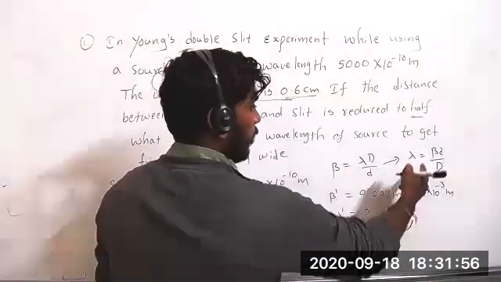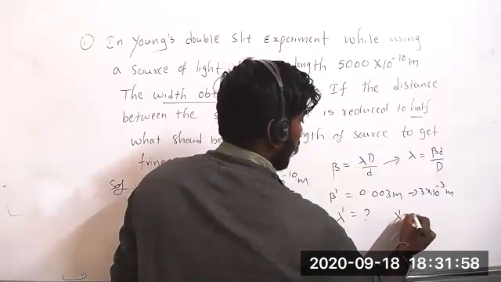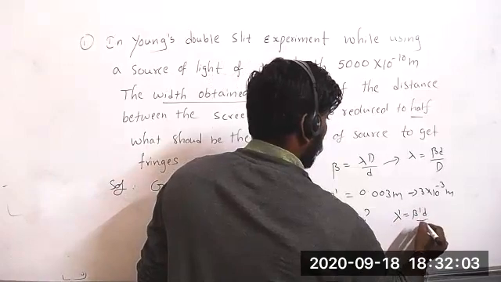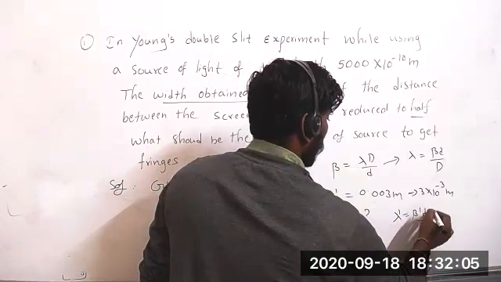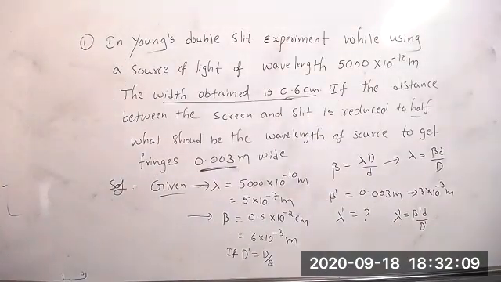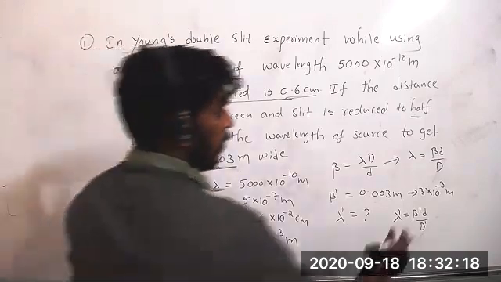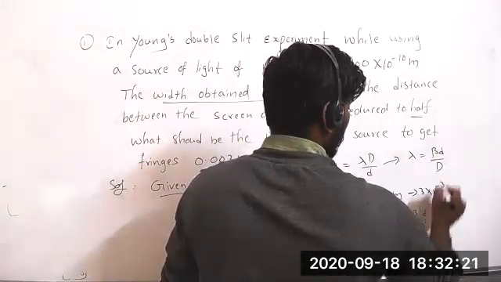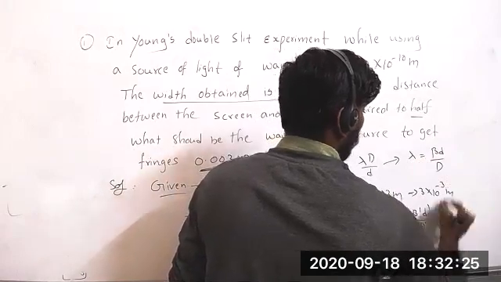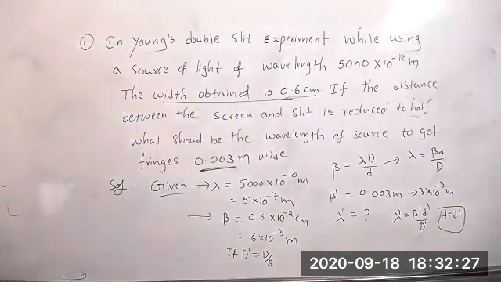Lambda equals beta D by capital D. Lambda dash equals beta dash D dash, right? And the source, they didn't give any sources between, so it is the same. The slit is reduced to half. What should be the fringe width? D is the same. D equal to D dash.